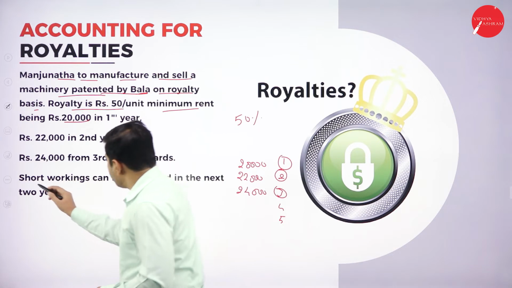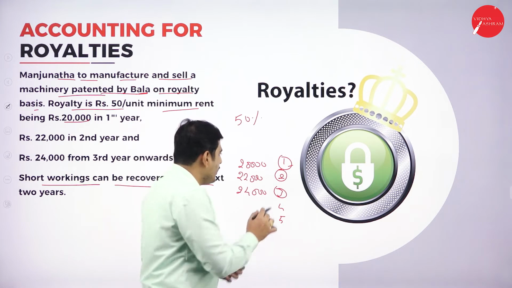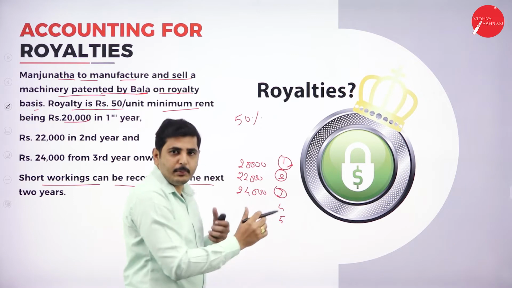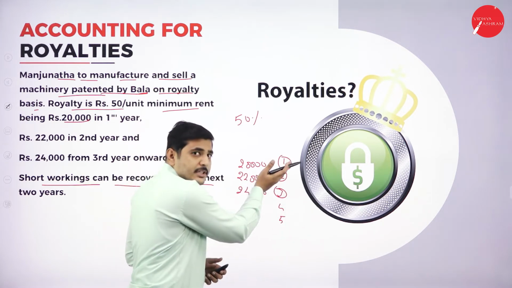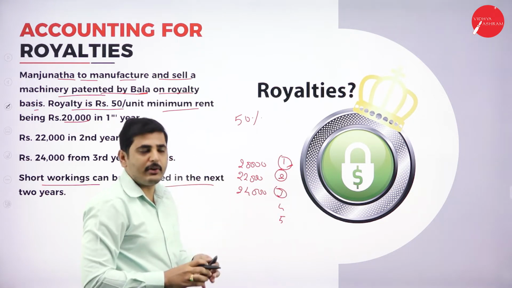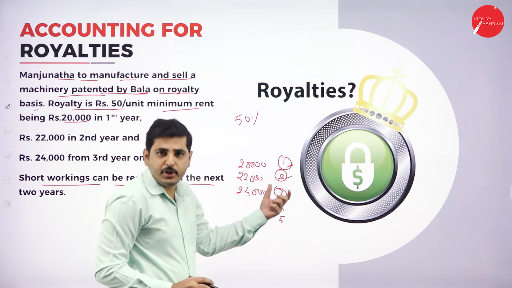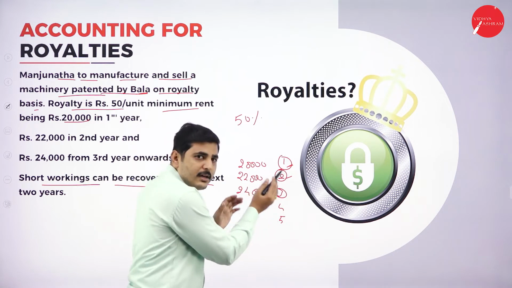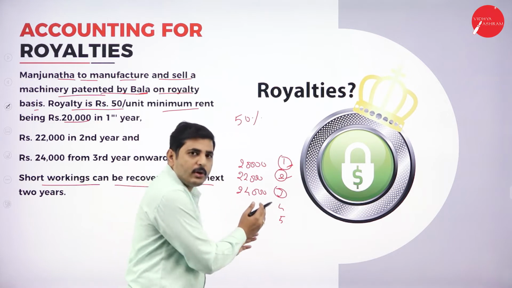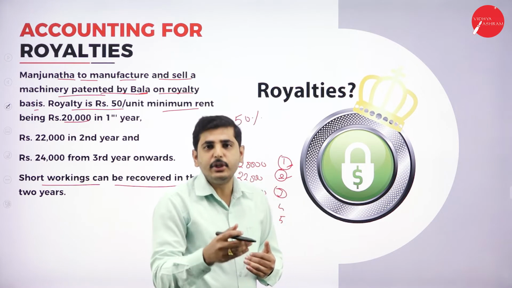Next, short working can be recovered in the next 2 years. See, next 2 years means if short working occurred in the first year, you can recover it in the second or third year. Leave the first year, so consider the second year and third year. Also, if there is short working in the second year, we can go for the third and fourth year. If you have any short working in the third year, we can go for the fourth and fifth year, like that. Next 2 years, leaving the current year.